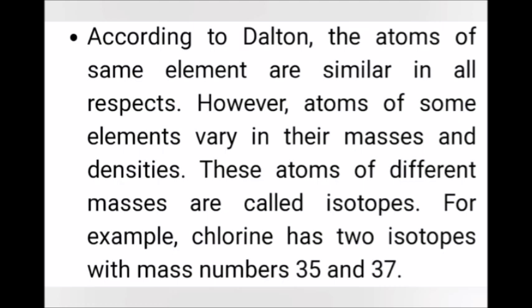The atoms of the same element are similar in all properties, but differ only in their atomic masses. This phenomenon is called isotopy. For example, chlorine has two isotopes. One has mass number 35 and another has mass number 37.